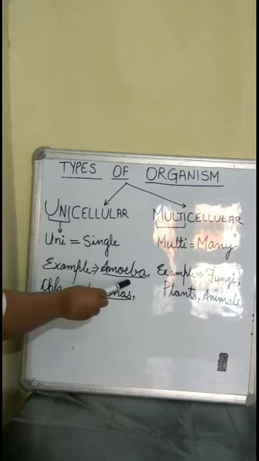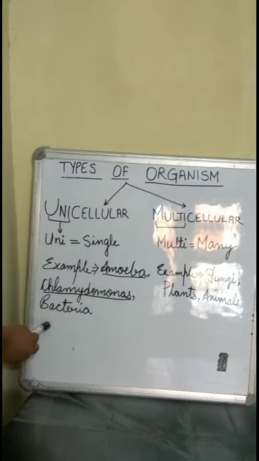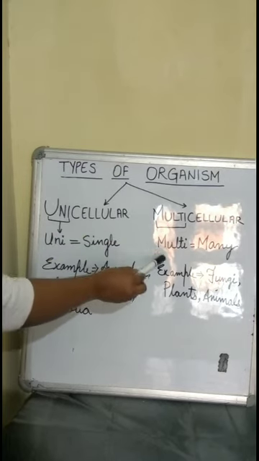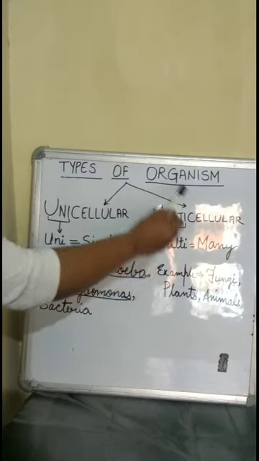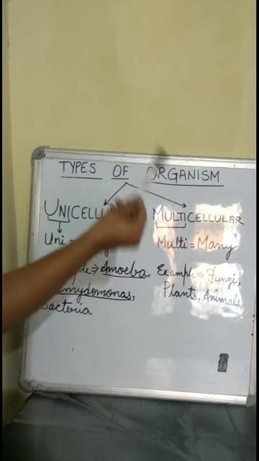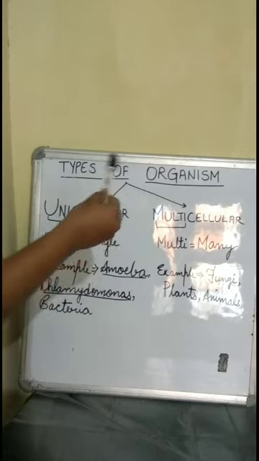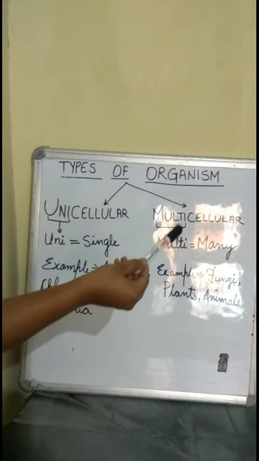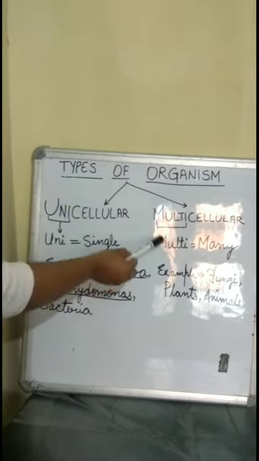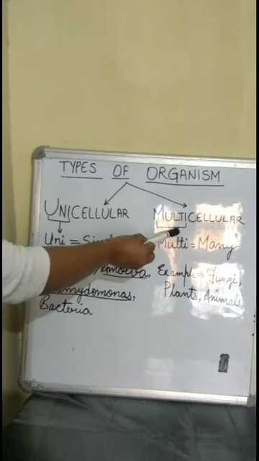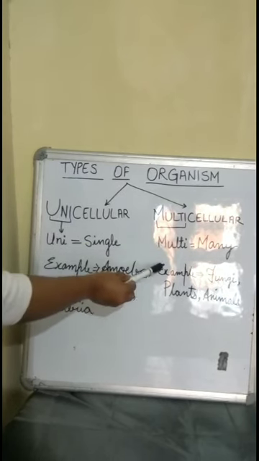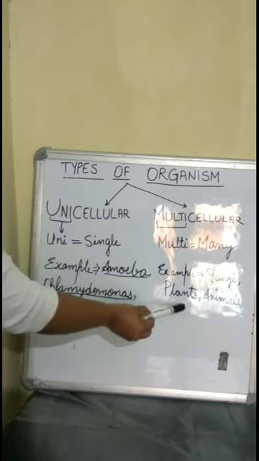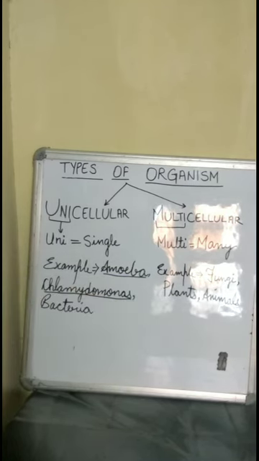Examples are amoeba, chlamydomonas and bacteria. Whereas in multicellular organisms, multi means many. It means multicellular organisms have many different types of cells, and all the cells might be performing different functions, and when these cells come together in an organism, they are known as a multicellular organism. Examples of multicellular organisms are fungi, plants and animals.